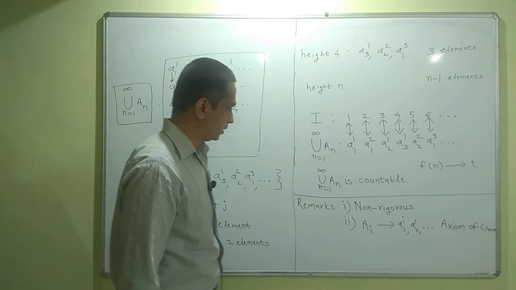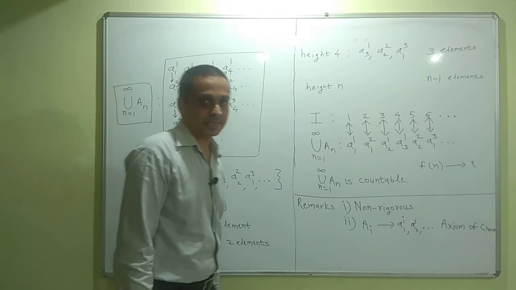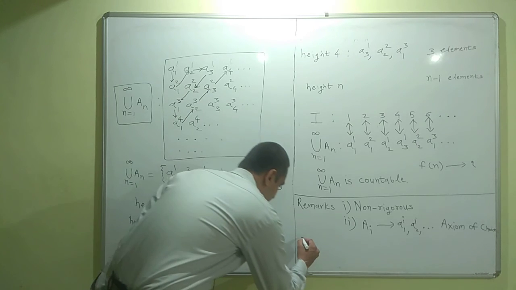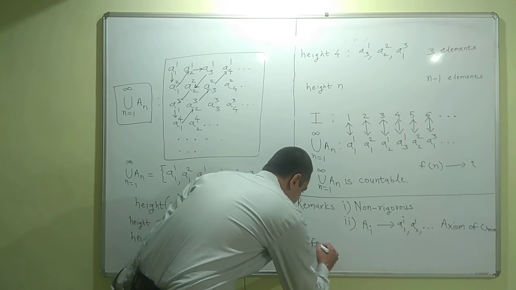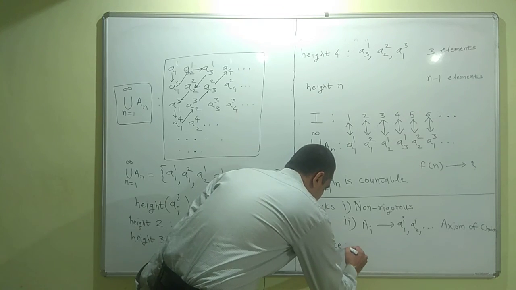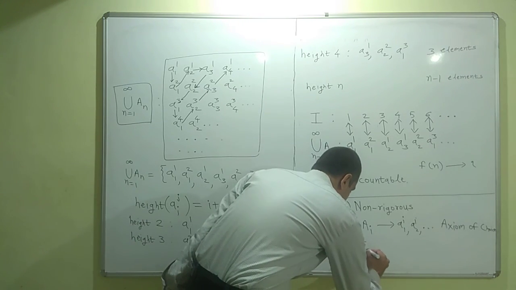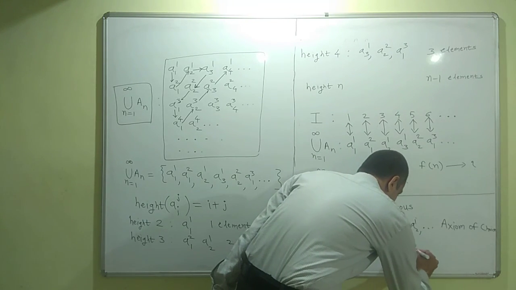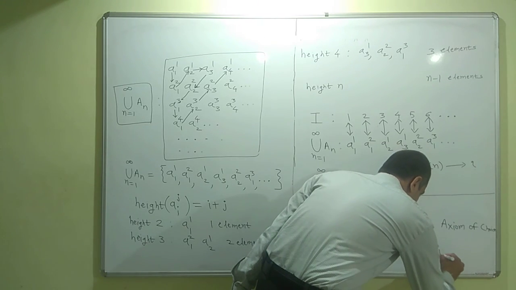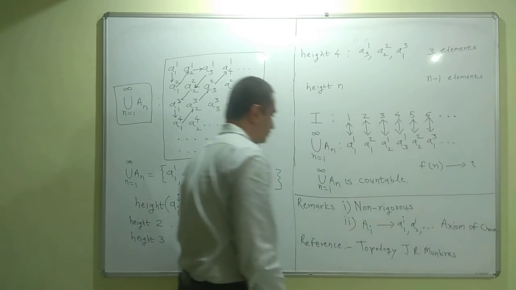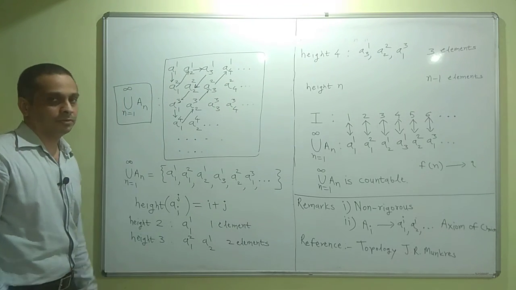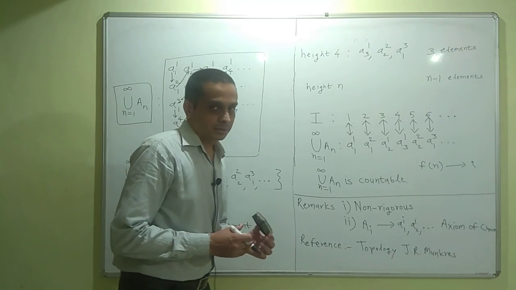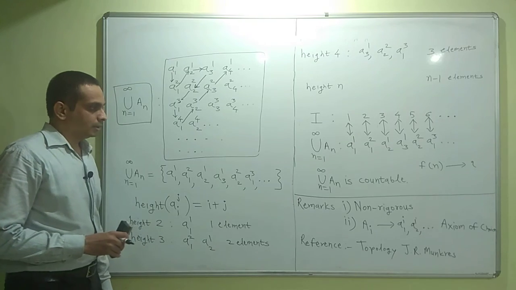If you are not completely satisfied with this proof, I can give you one reference: Topology, a standard reference on topology by J. R. Munkres, for a rigorous proof of this theorem, that a countable union of countable sets is countable. Thank you.